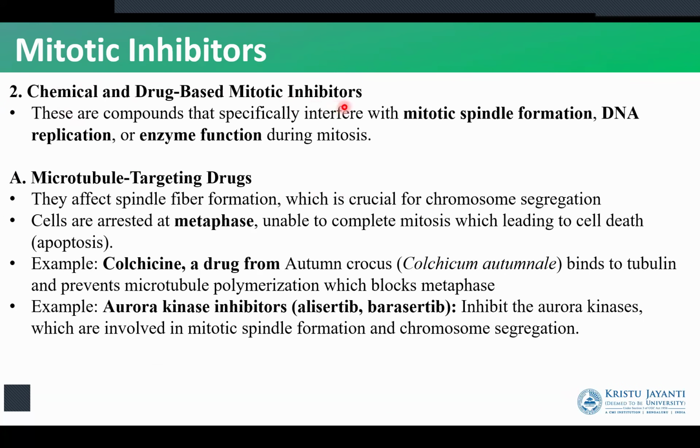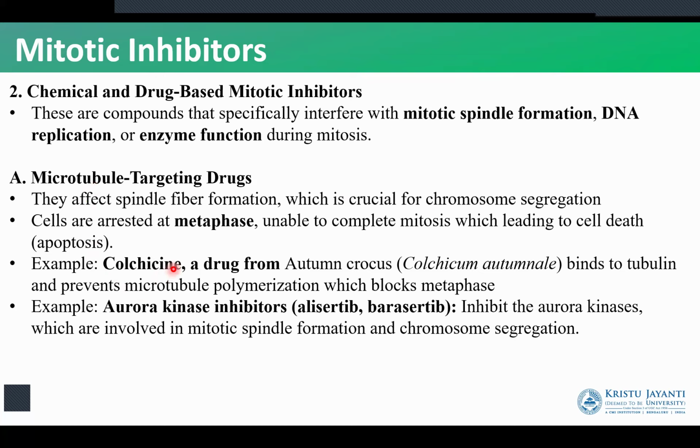Next is chemical and drug-based mitotic inhibitors. We can stop the process of cell division using certain chemicals and drugs. We can stop the process of mitotic spindle formation, we can stop DNA replication, and we can stop the enzymes required for this process in order to inhibit mitosis. The first is microtubule targeting drugs. These are drugs that stop the process of microtubule formation that helps the cell division process. We saw microtubules attaching to the centromeres and pulling the chromosomes apart. So that microtubule formation is going to be halted for us to stop the process of mitosis.